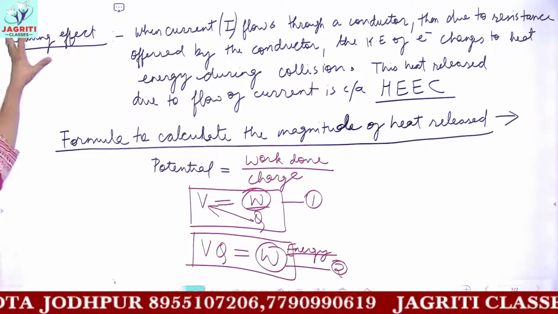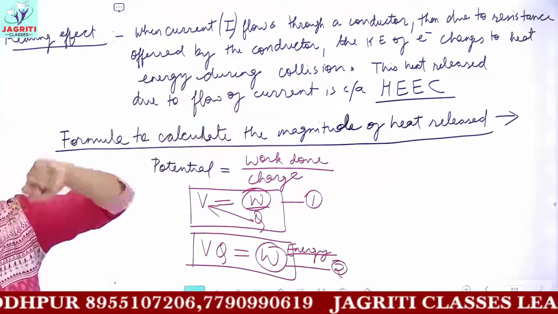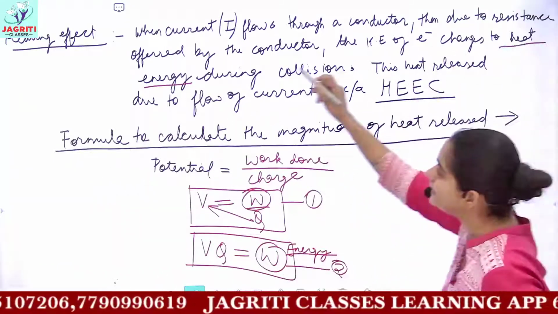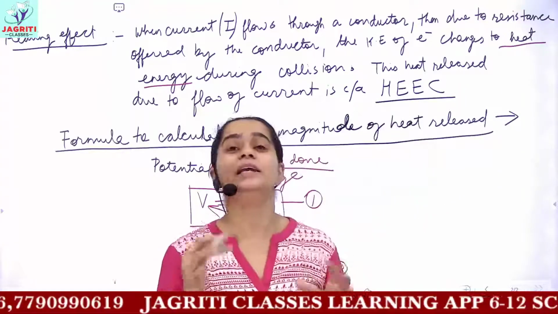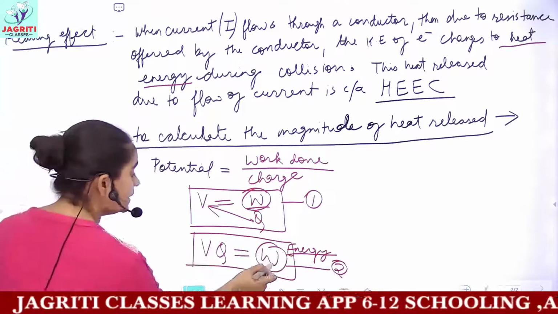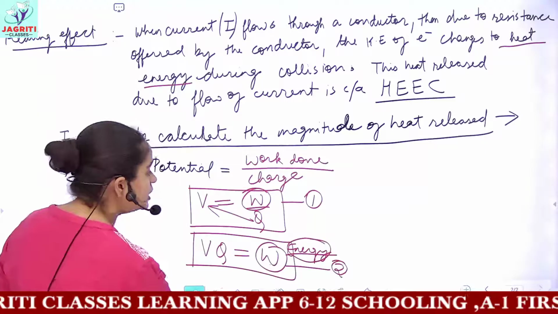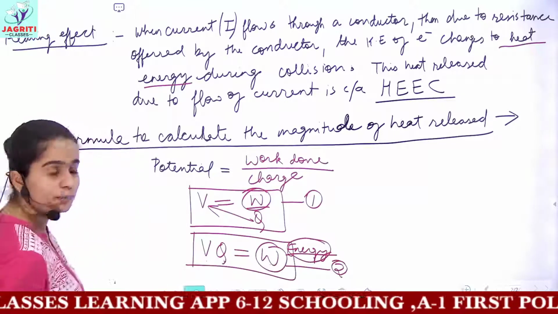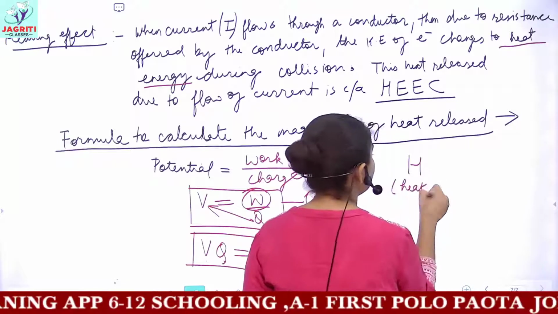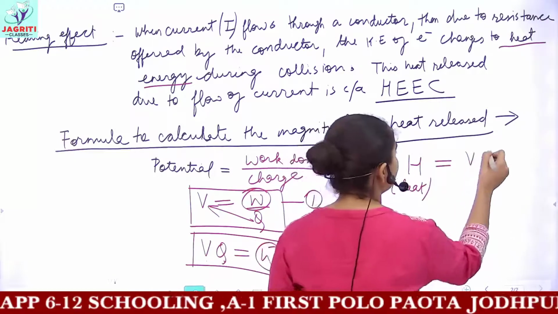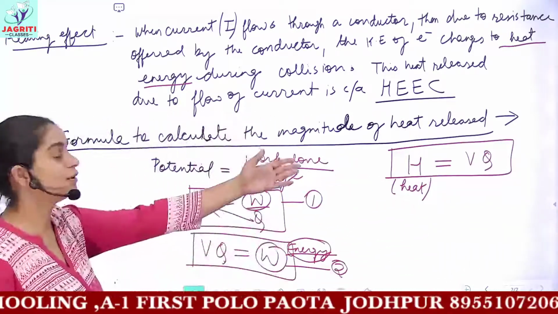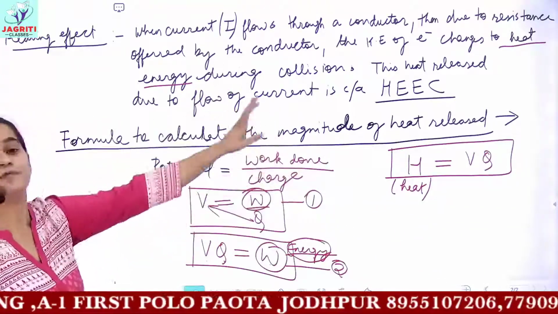Now in the heating effect, heat is being released, and this heat is also a kind of energy. So to calculate the value of heat, since heat is also a kind of energy and energy is V into Q, this heat, which is represented by the letter H, would be V into Q. This gives you the formula to calculate the heating effect of current.